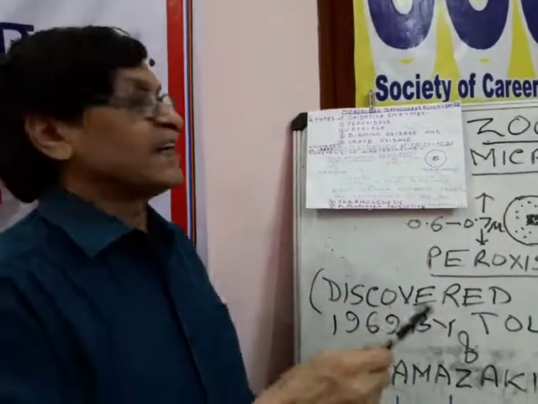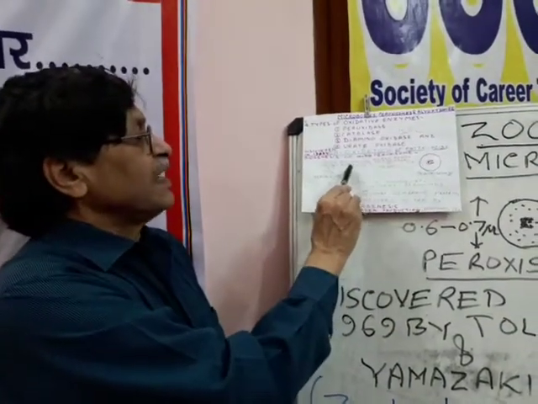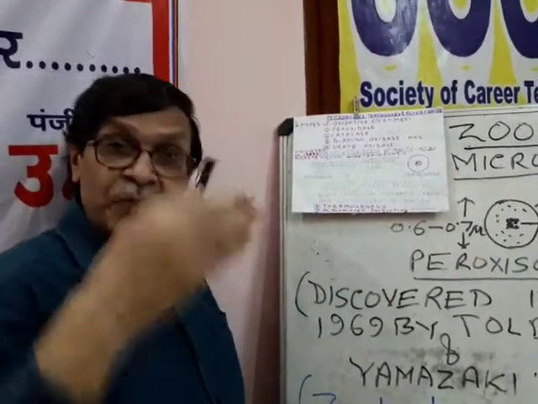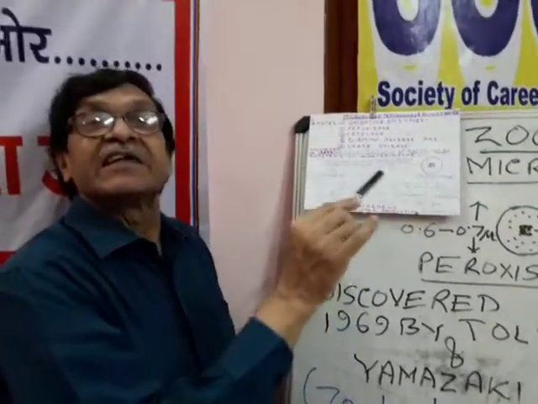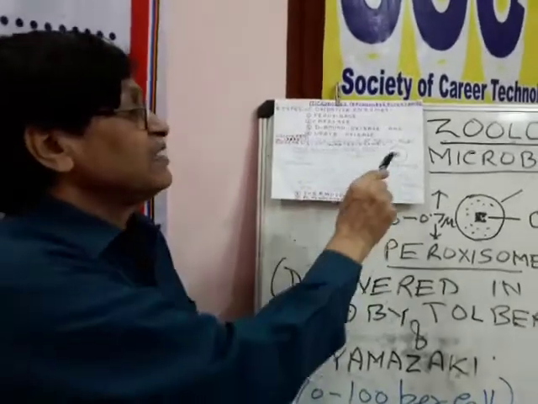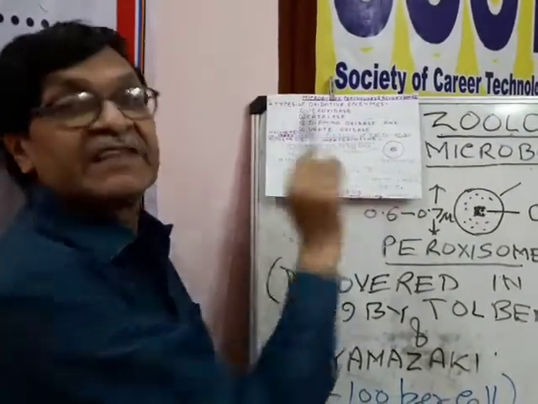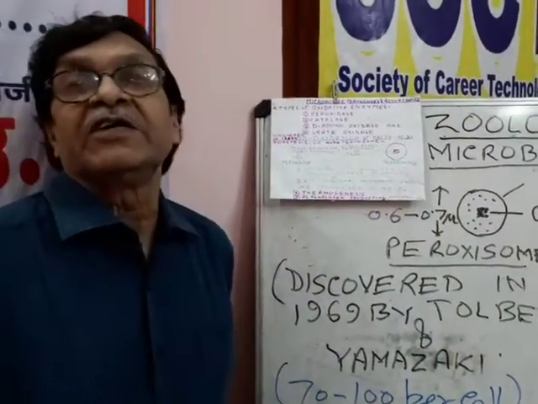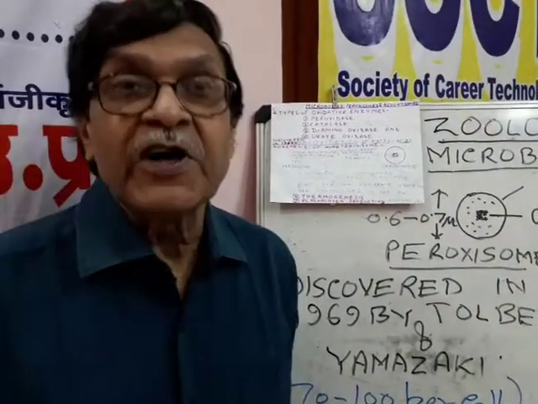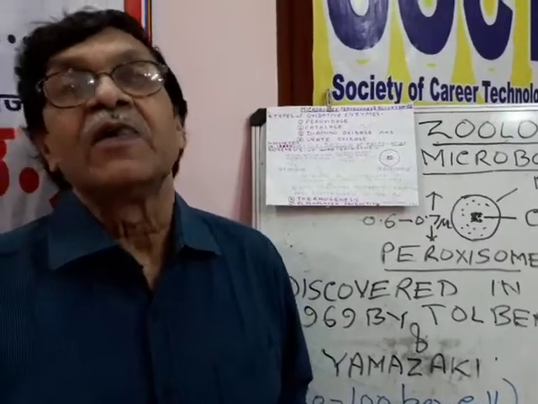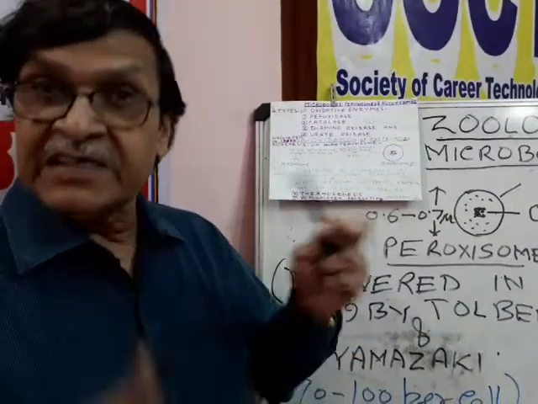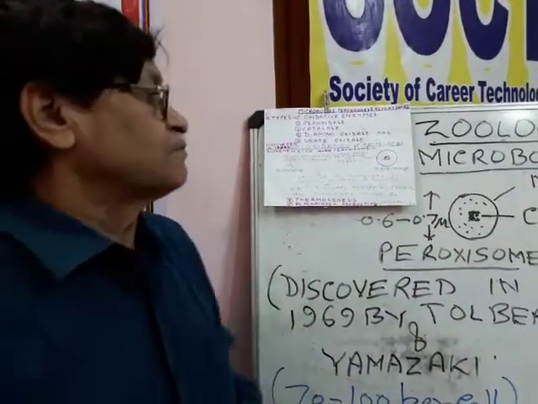So it proves that anti-catalase antibodies are specific for the catalase enzyme. Their deposition indicates that the catalase enzyme is actually found in this area. So this is one technique of confirming the structure of a cell organelle, and by that technique it has been successfully proved.